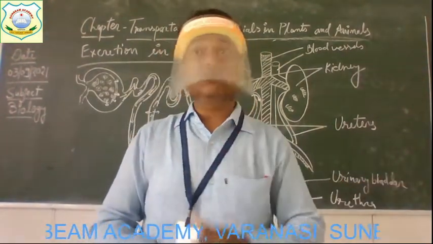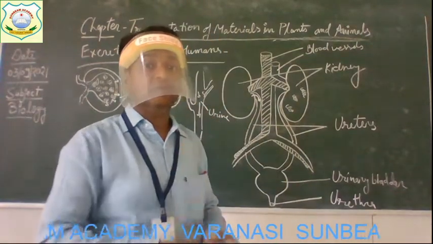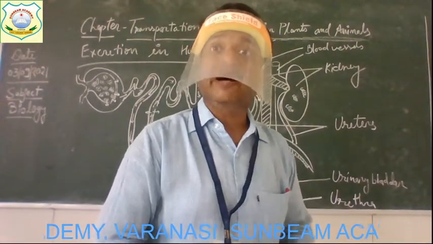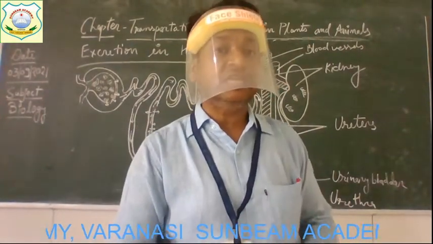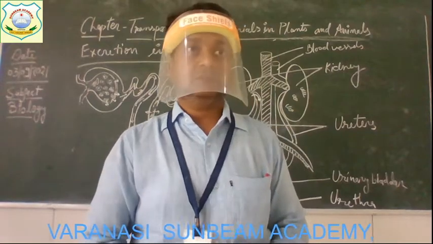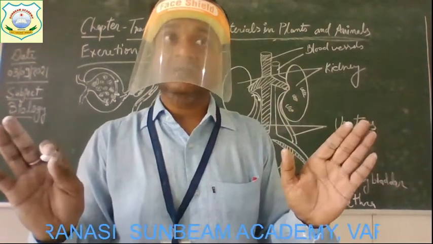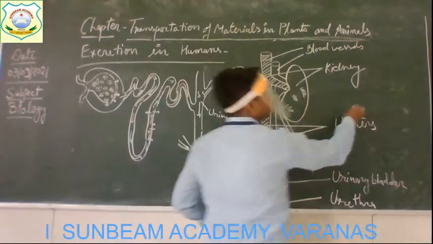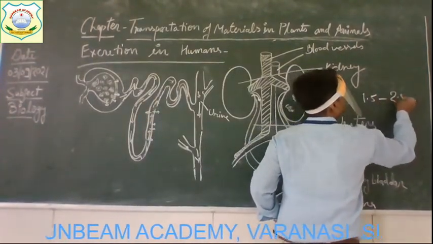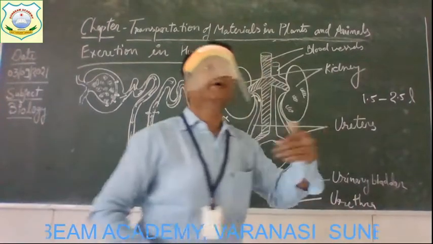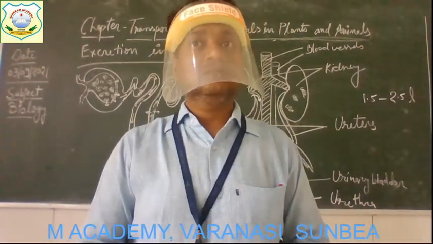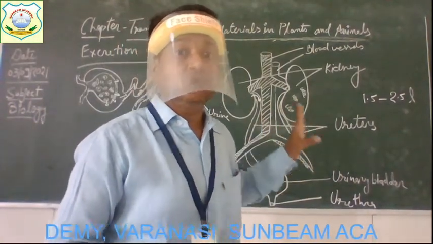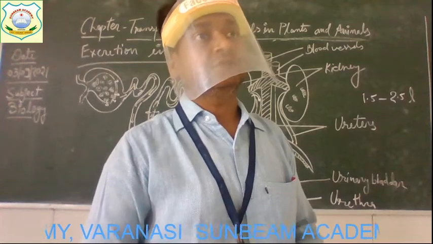Now, one more thing you must know here. A healthy human being passes out about 1.5 to 2.5 liters of urine every day. A healthy adult person passes about how much? 1.5 to 2.5 liters per day, every day. And the kidneys must function properly to keep the body healthy.